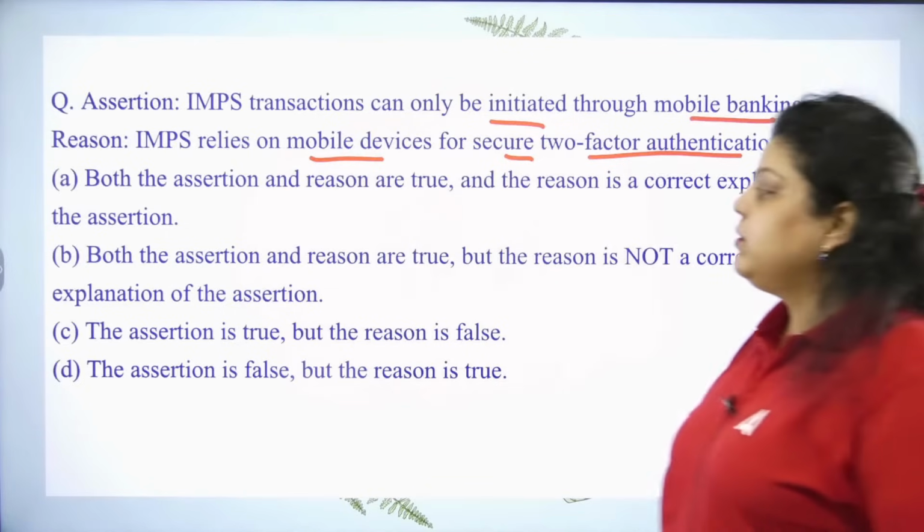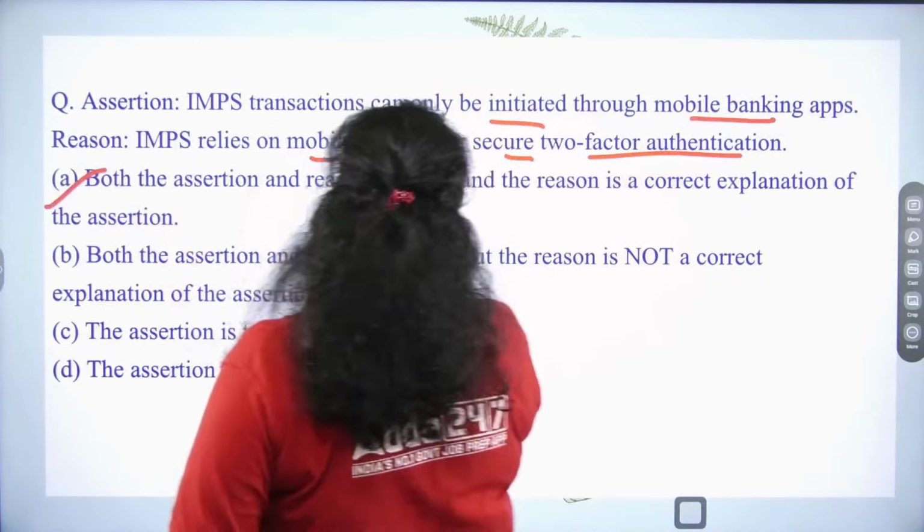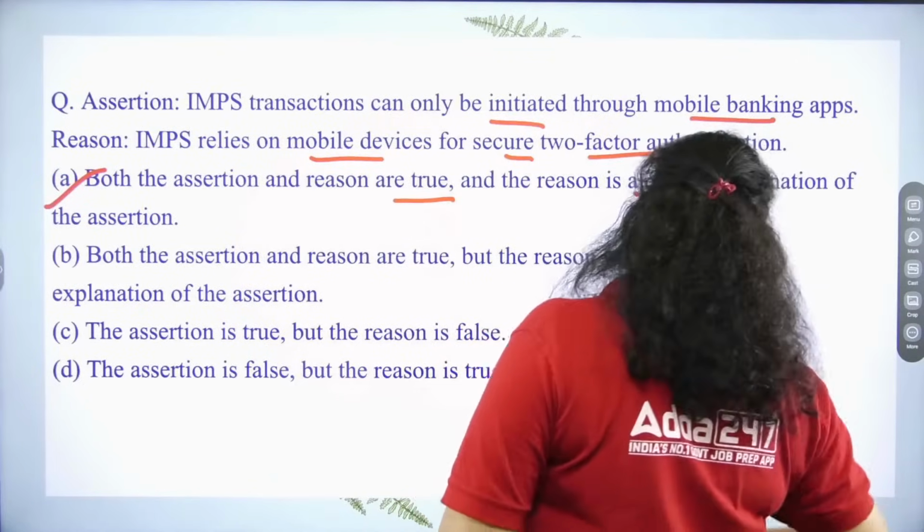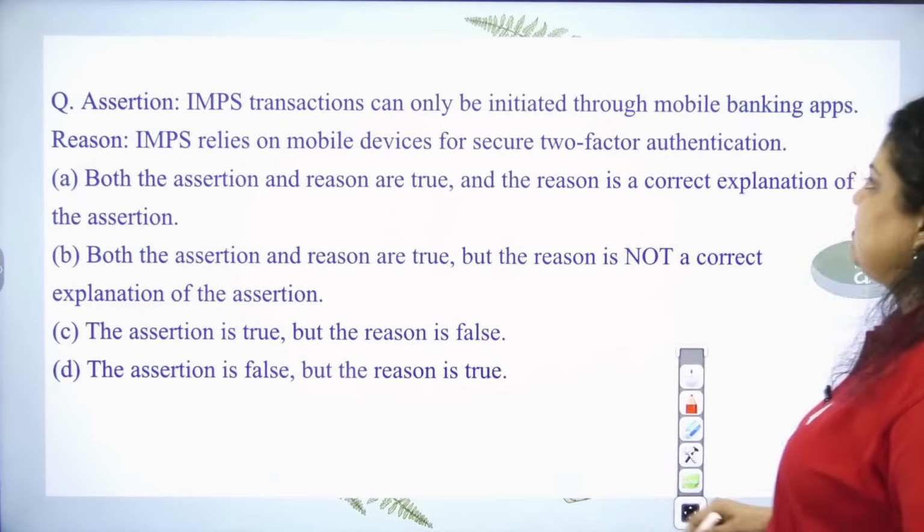Okay, right answer will be your A, that both the assertion and reason are true, and the reason is correct explanation of your assertion. So right answer will be your A option.